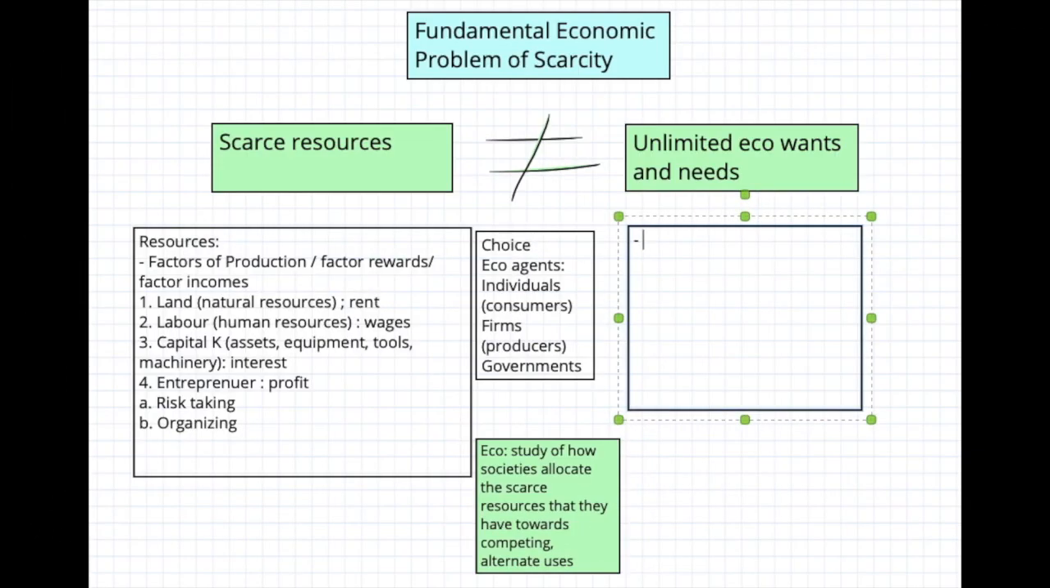Now let's divert our attention towards the other side, towards economic wants and needs, and the fact that there's a difference between both of them. Difference between needs and wants. Needs are going to be the most basic ones on our priority list, what we cannot survive without. So we have our basic needs over here, which are food, clothing and shelter.